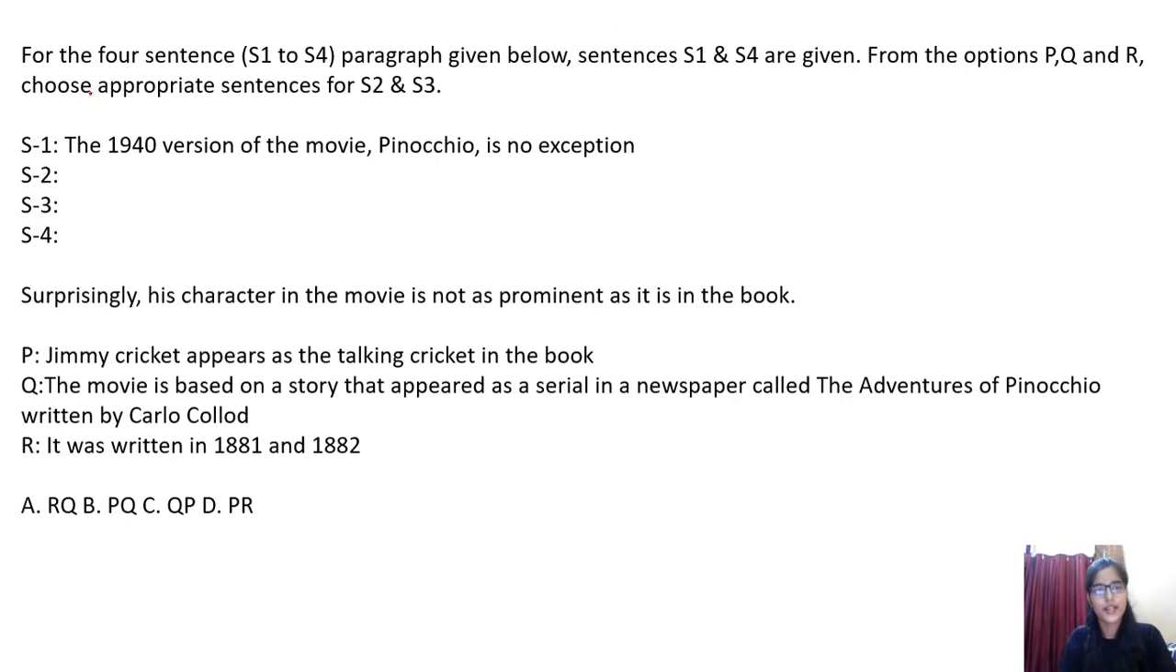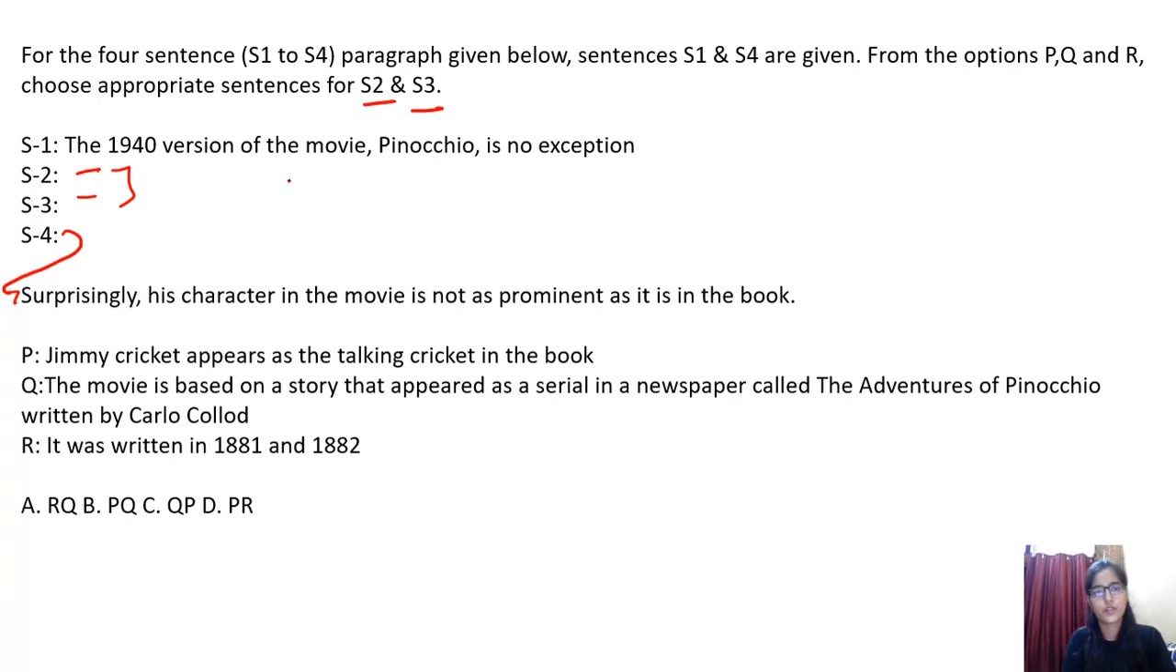The question says that for the four sentences S1 to S4 of the paragraph given below, sentences S1 and S4 are given. From the given options P, Q, and R, choose appropriate sentences for S2 and S3. So basically, you have to put suitable sentences here. S4 is given to you. You have to put the suitable lines which are going to match the paragraph that is given to you. So let's read about this.